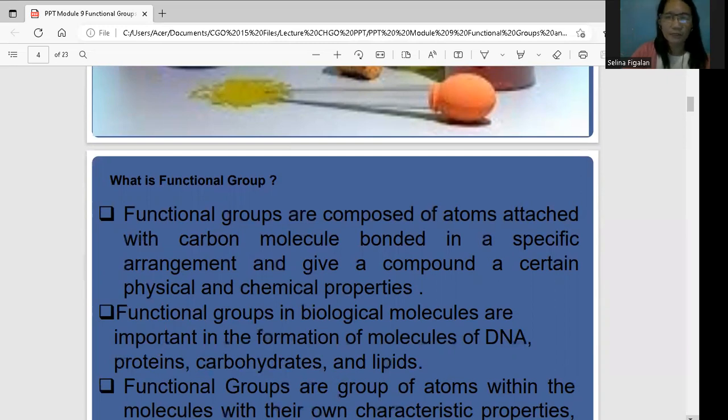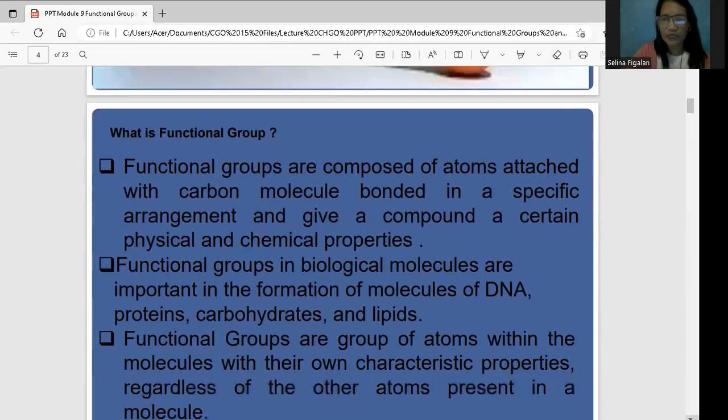What we will discuss are the properties, the structures, the names, and how to make names of these compounds. It says here that functional groups in biological molecules are important in the formation of DNA, proteins, carbohydrates, and lipids. These are the macromolecules.